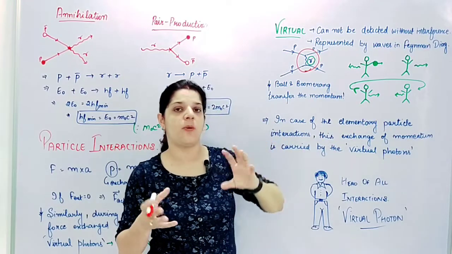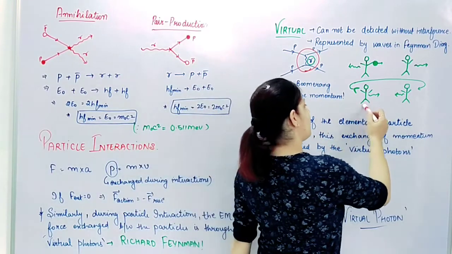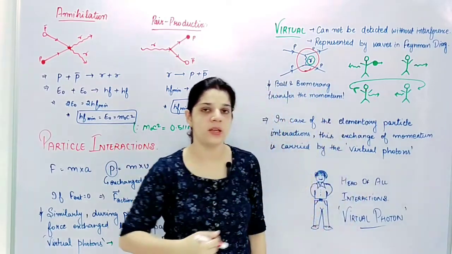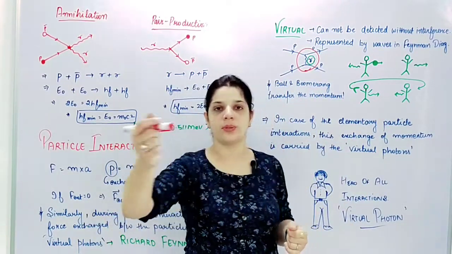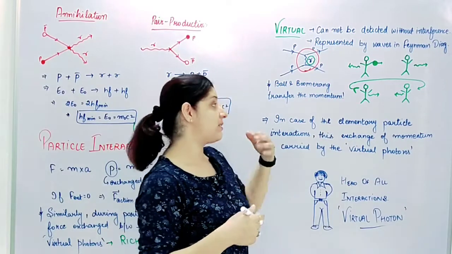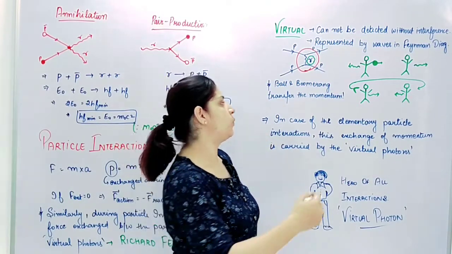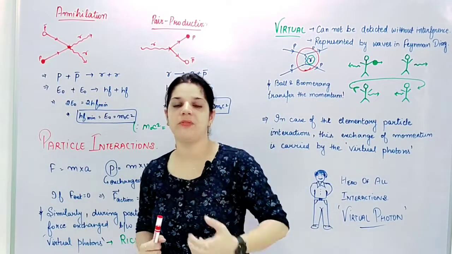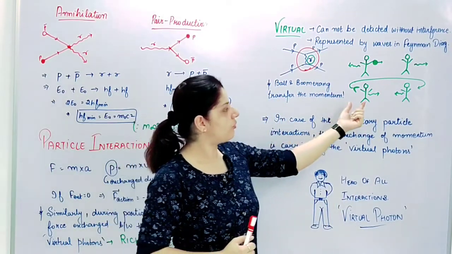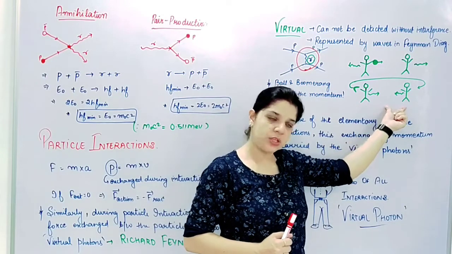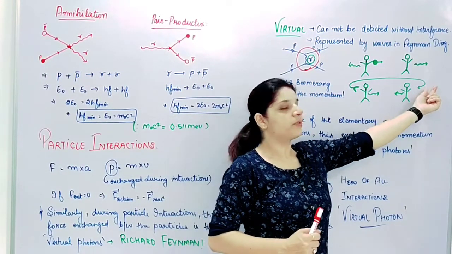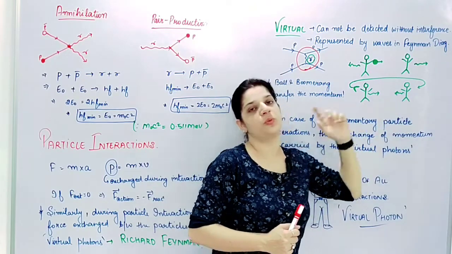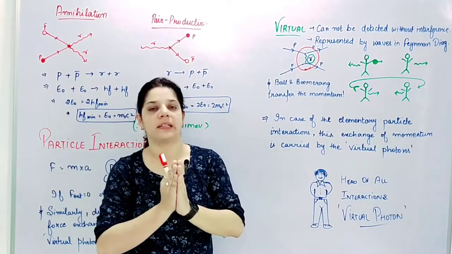Next is opposite charges. Here I am the same person standing on ice, but this time I have a boomerang and I throw it in the opposite direction. As the boomerang moves, it will come back from that side to the person standing in front of me, and as a result of my reaction I will move backwards, and this person carrying the momentum transferred by the boomerang will move towards me, and we attract each other.